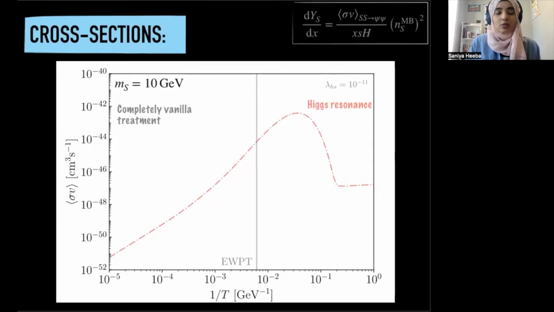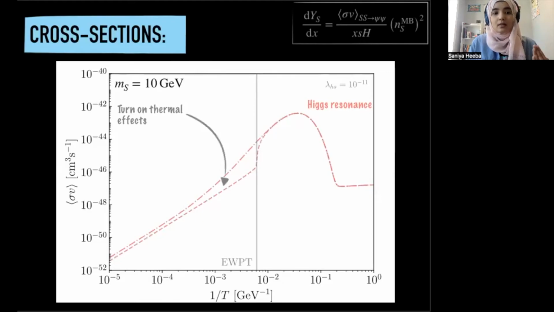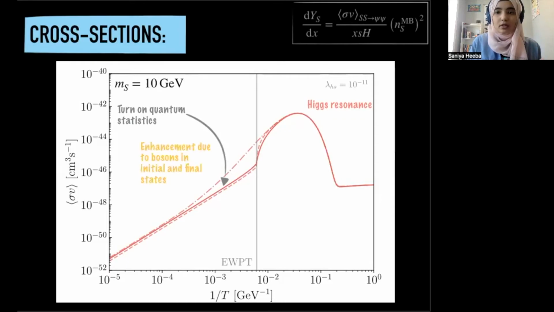Now, what we're going to do is we're going to turn on the thermal effects. And what this means is that we would suppress the cross-section at large temperatures. And this is directly related to the fact that the Higgs would have a thermal mass that is different from its tree level mass. Now we're going to turn on quantum statistics, and that enhances the cross-section at large temperatures, which is because of the fact that we have bosons in the initial and final state.